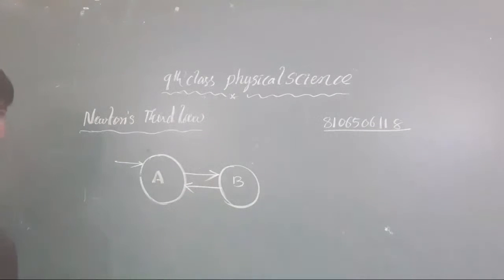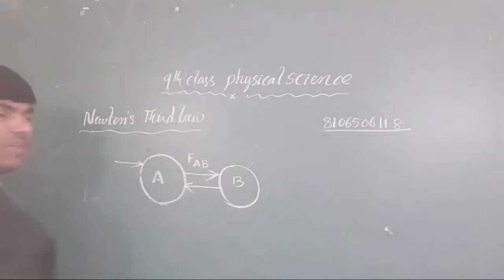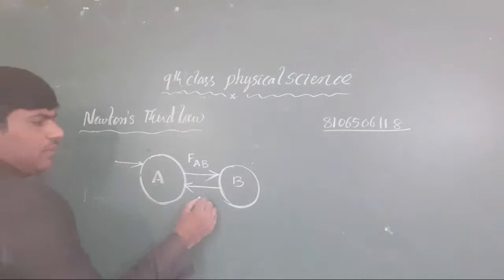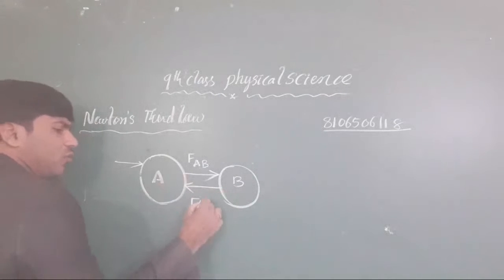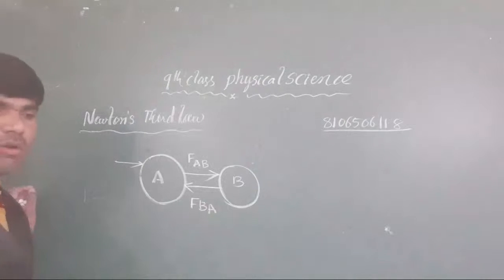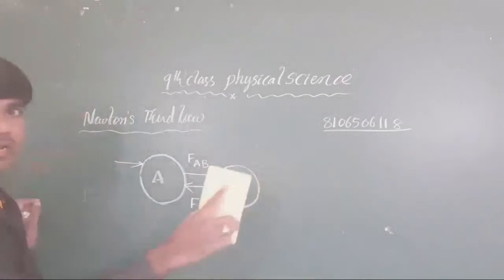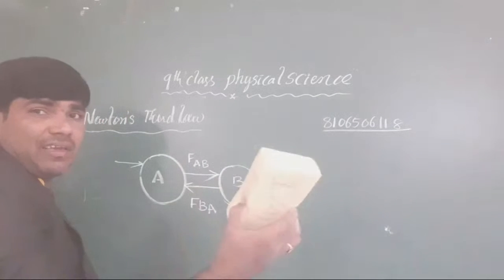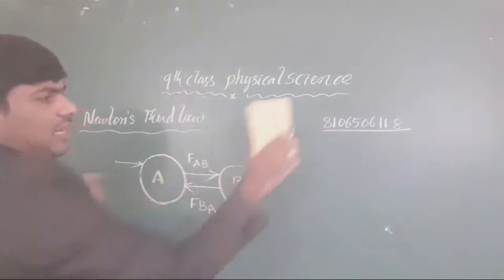Clear or not, all the students? Now the force acting by A on B is taken as FAB. Whatever force is given on B by A is taken as FAB, and whatever force B gives on A is taken as FBA. Clear or not? Suppose I am taking this duster, and the duster is giving force on this particular board. The duster is taken as A, and the board is taken as B.